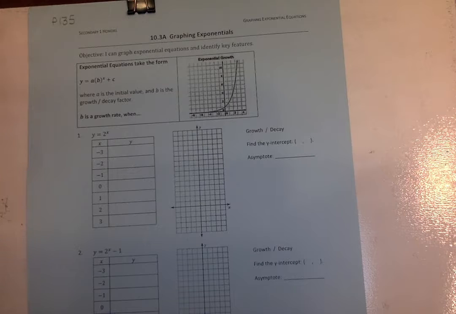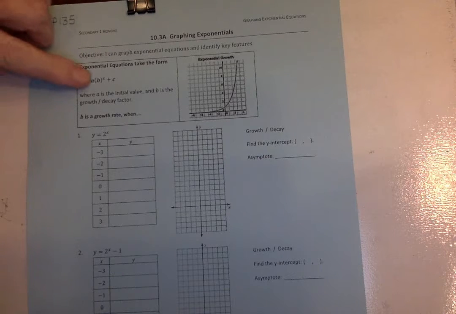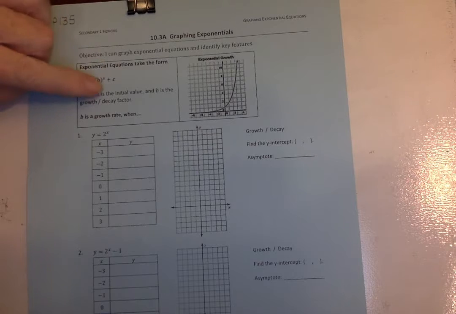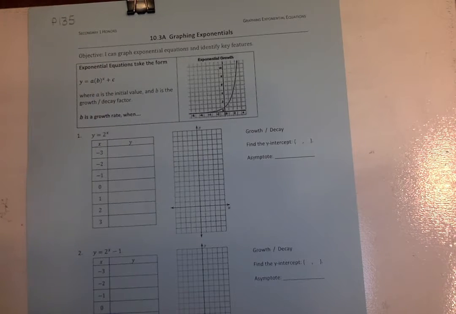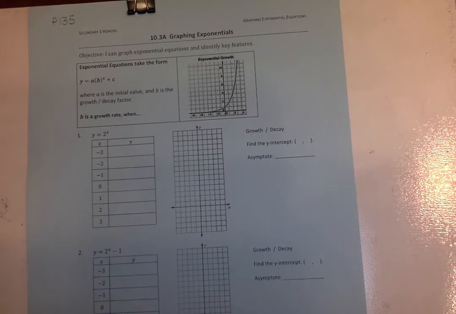So exponential equations take the form y equals a times b to the x power plus c, where a is the initial value, which basically can be any number, and b is the growth or decay factor. And we're going to learn a little bit more about how you can tell if it's a growth or decay factor. Okay, so the first one, we're going to go ahead and plot some points using an XY chart.